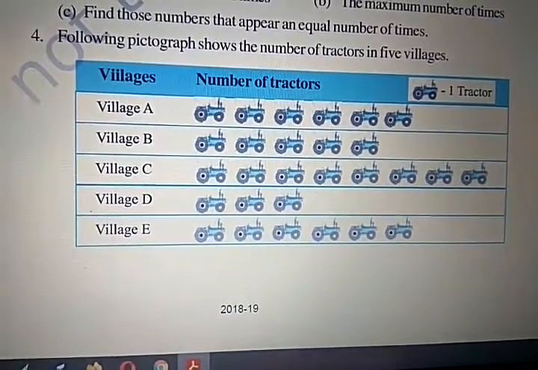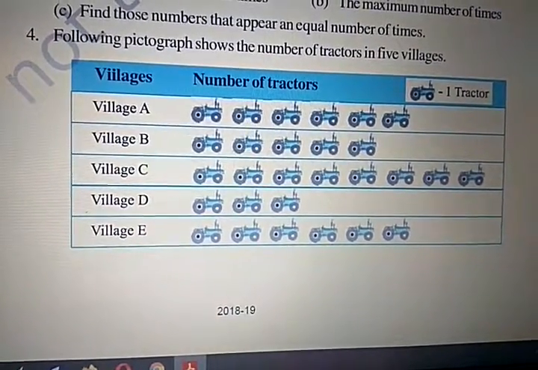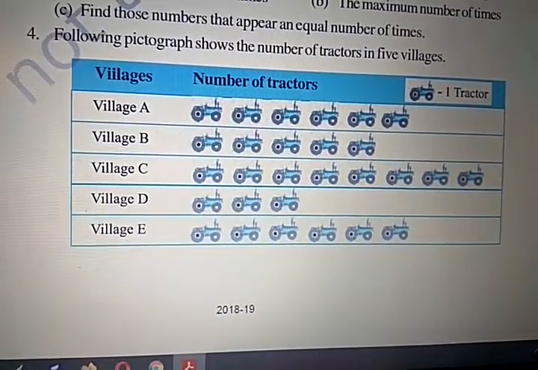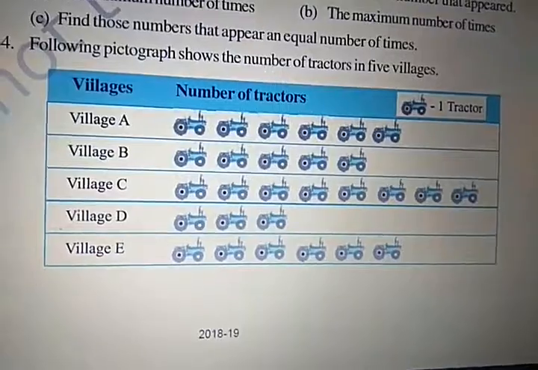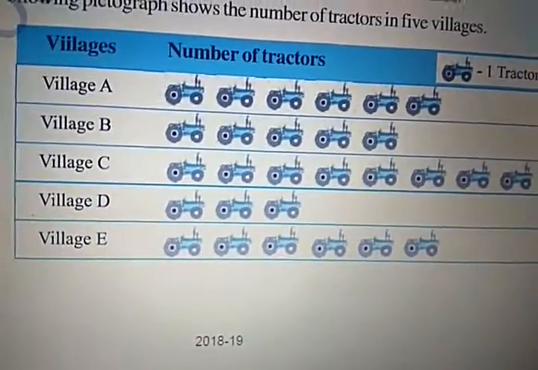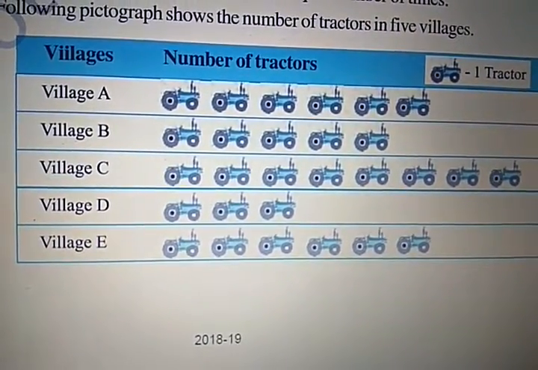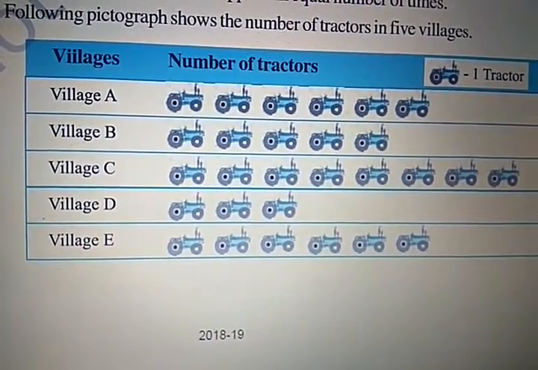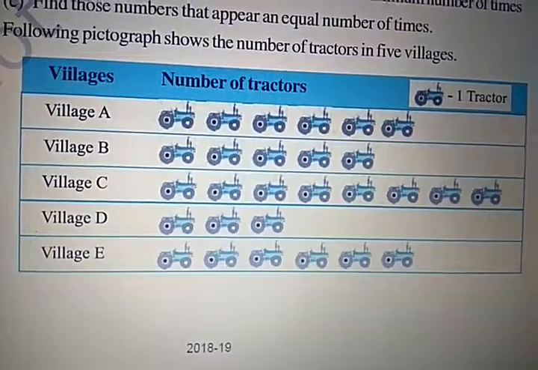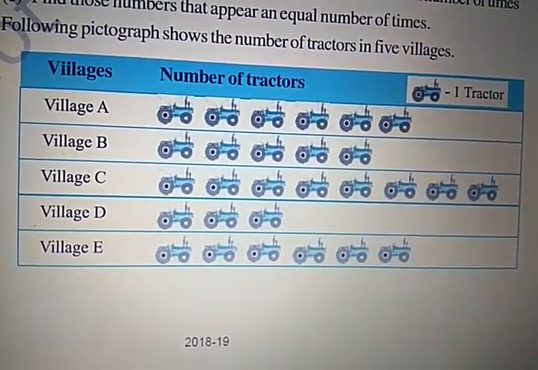Village A, total 6 tractors. Village B, total 5 tractors. Village C, total 1, 2, 3, 4, 5, 6 and 7 tractors. Village D, 3 tractors. Village E, 6 tractors.